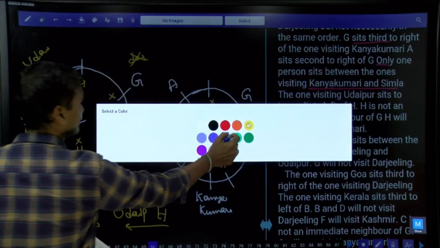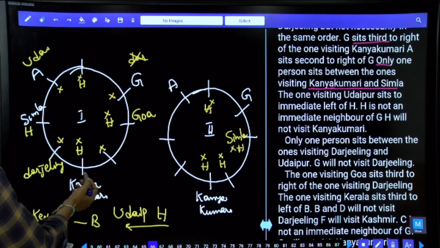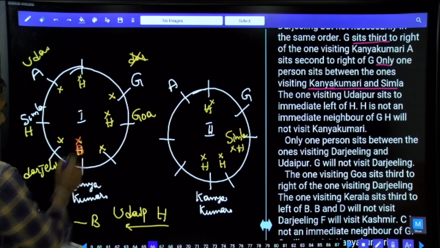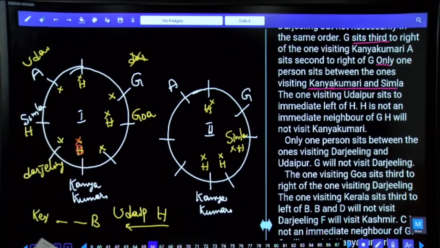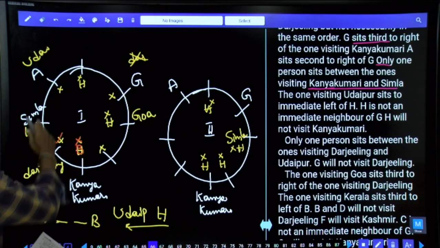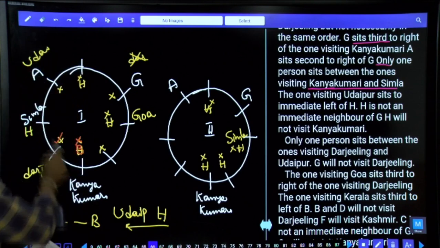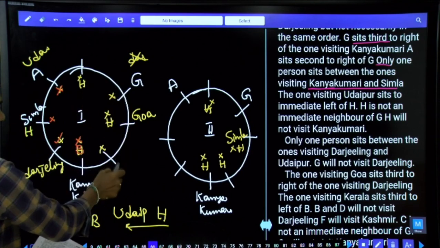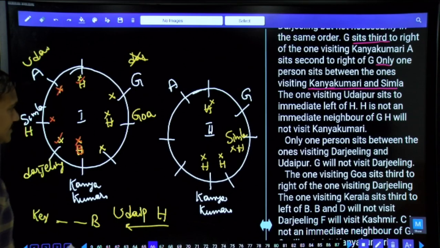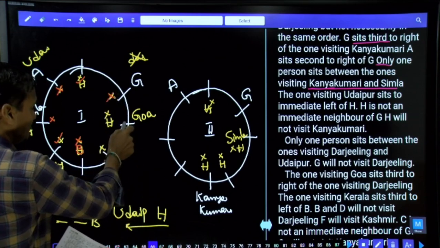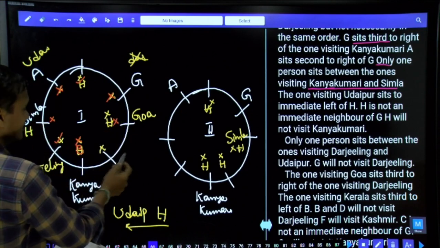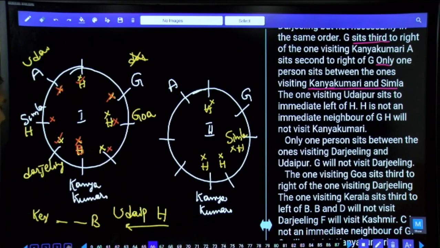Now we are discussing the possibilities for B. Kerala is seated south to the left of B. B cannot be at this place. Why? If B is here, 1, 2, 3, Kerala and Udaipur must be in the same place, not possible. Now B could be Darjeeling. If B is here, 1, 2, 3, Kerala can be here, there is a possibility. Now if B is here, 1, 2, 3, Kerala can be here, there is another possibility for B. If B is here, 1, 2, 3, Kerala must be here, which is not possible. If B is here, Kerala and Shimla must be in the same place, not possible. Hence B cannot be in any one of these places.